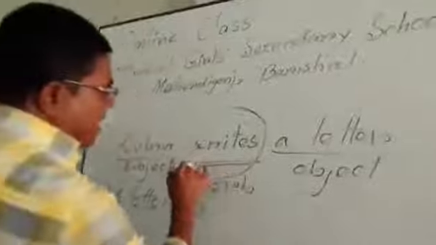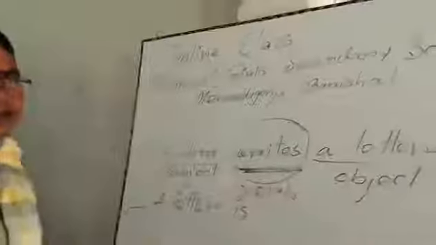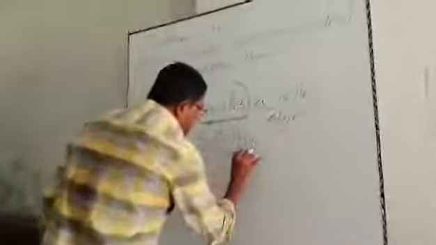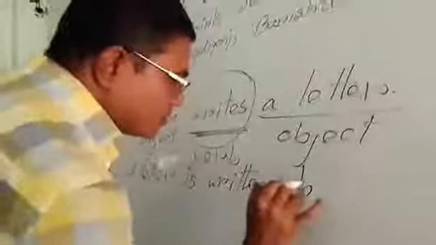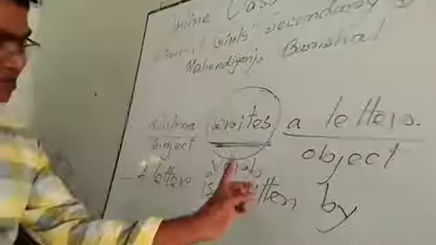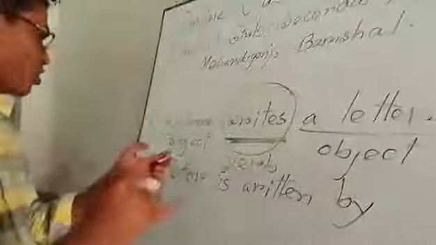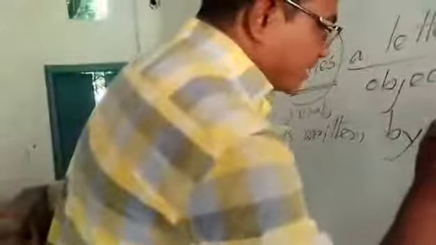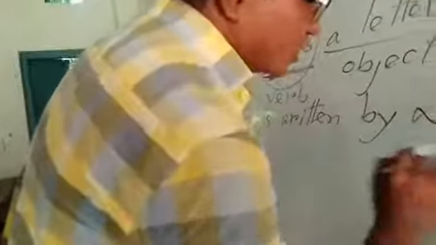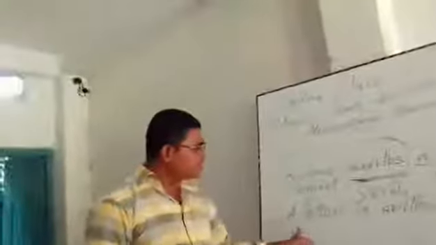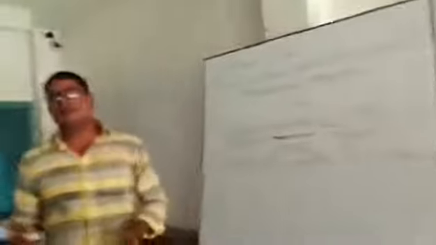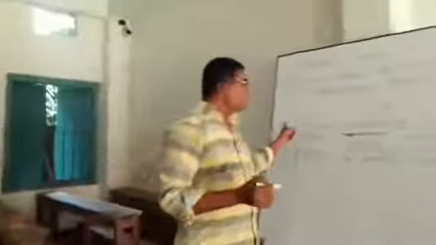A letter is, and the past participle form of write, written. The past participle form of write is written, and by, a preposition, is used after the past participle form and before the object. Here the object will be Lubna. Lubna is a name and there is no change of this word. Lubna writes a letter. This sentence has been changed: A letter is written by Lubna, and this is the formation of present indefinite tense and assertive sentence.